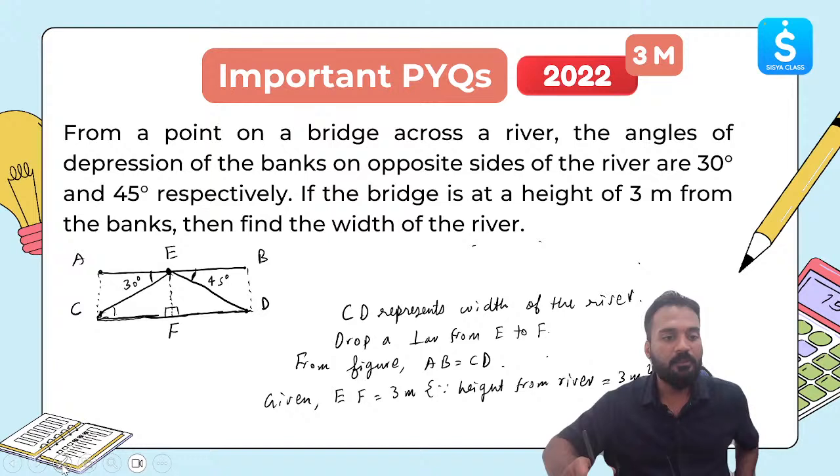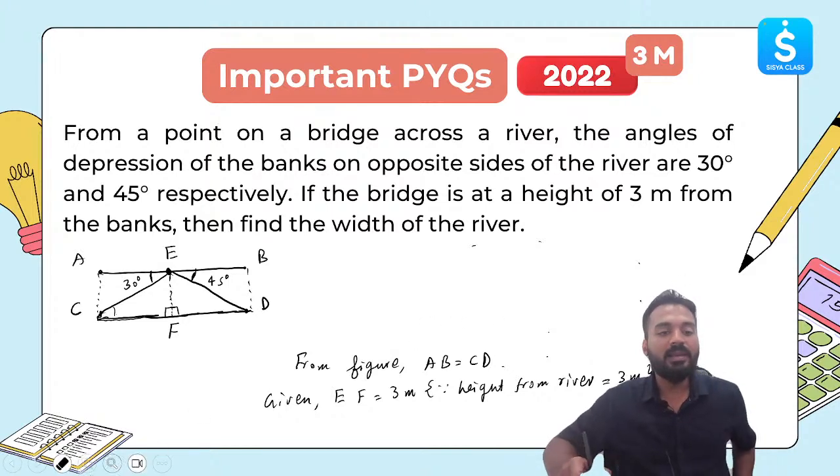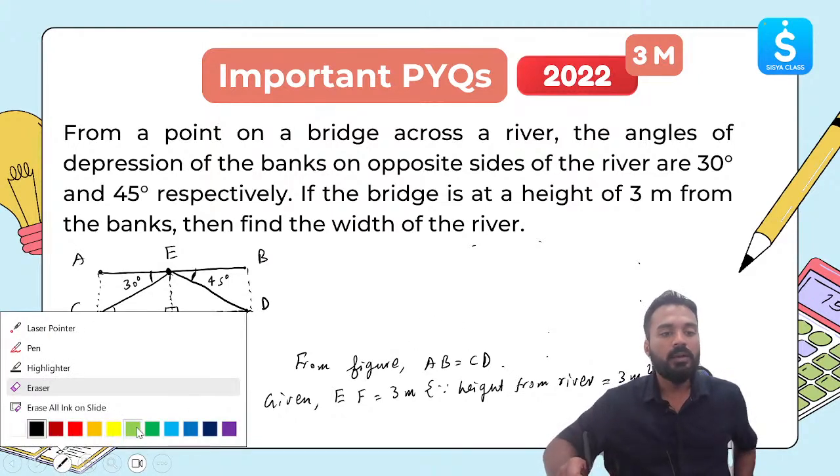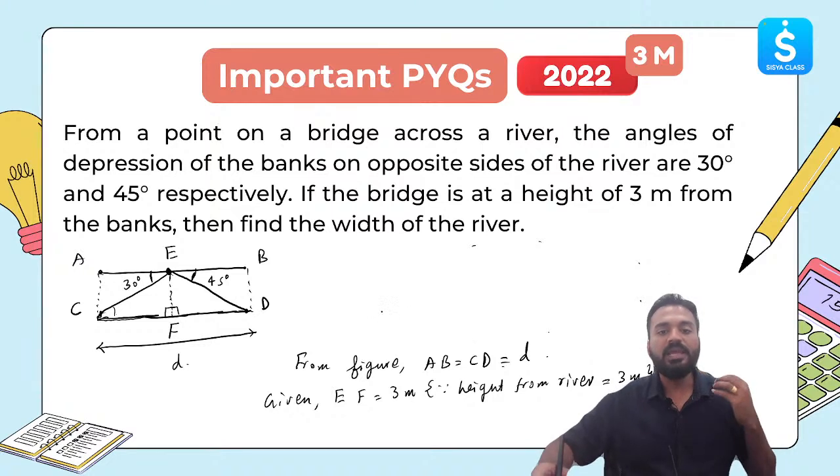Okay, let's get back to this. Let me erase this part over here, and let's get back to solving this. From the figure, AB is equal to CD, let's say this is equal to D. This distance is equal to D, let's say. Got it? Now D is something which we need to find out in the question.